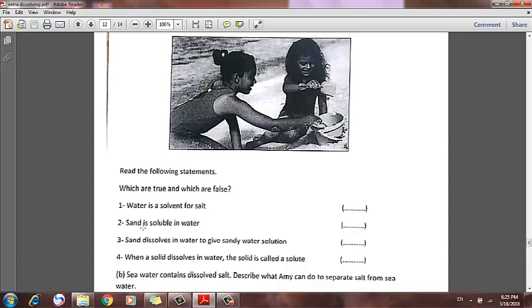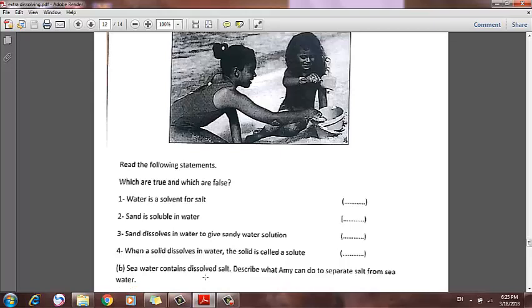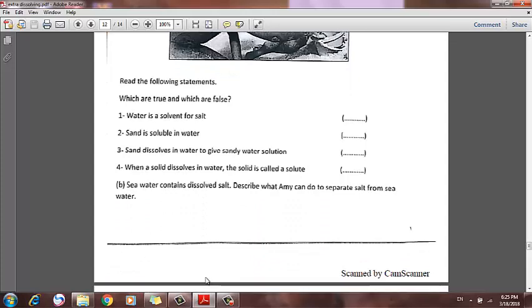Sand is soluble, which means it will dissolve in water. False. Sand does not dissolve in water to give a sandy water solution. When a solid dissolves in water, the solid is called a solute. True. The solid is called a solute and the water is called the solvent, and the mixture is called a solution.